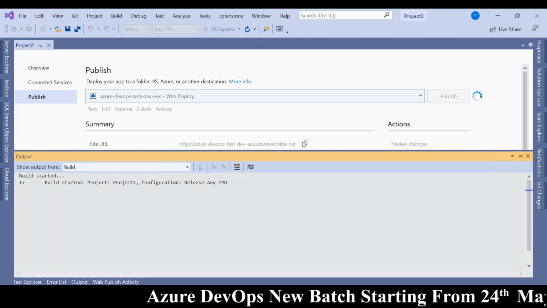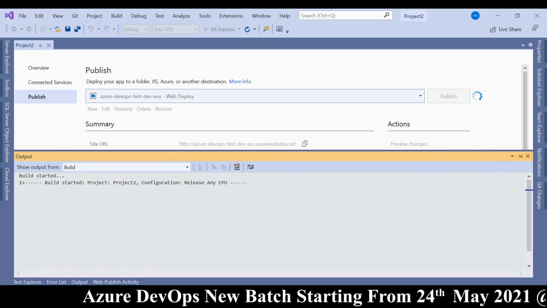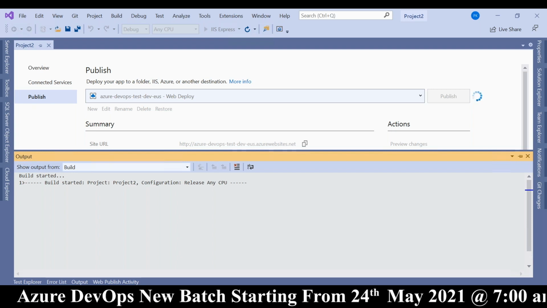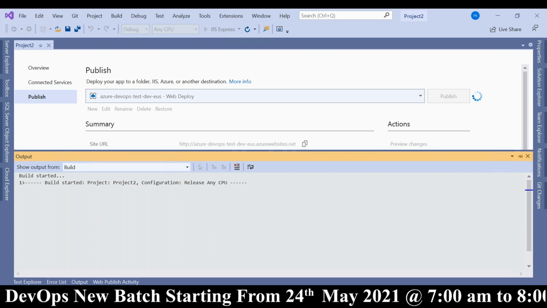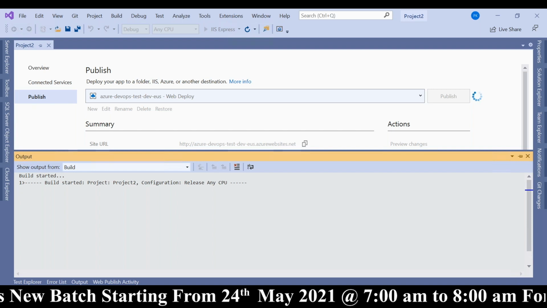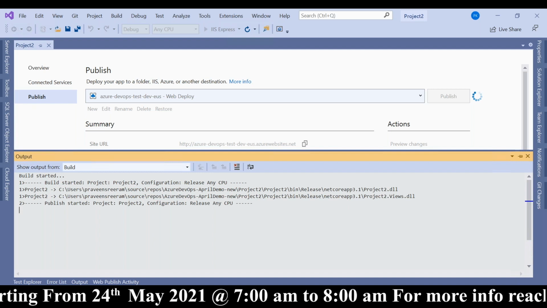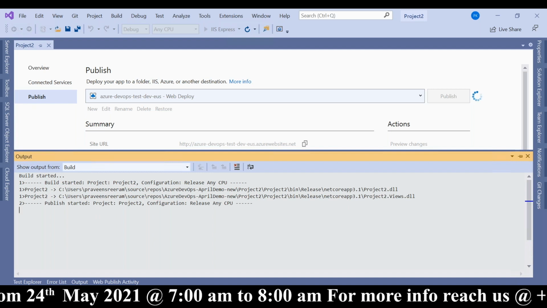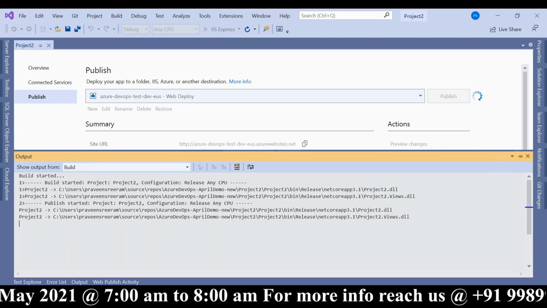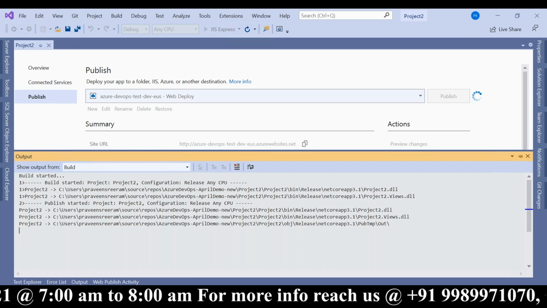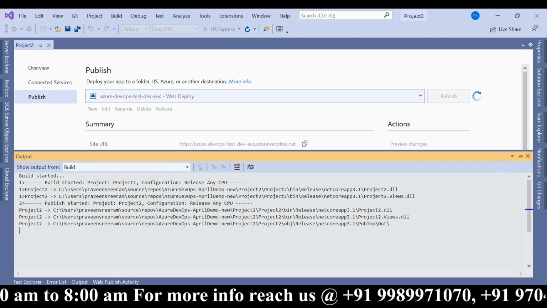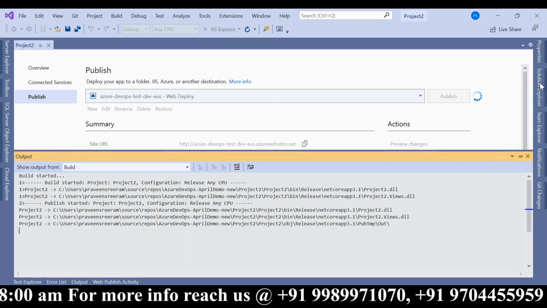Now it is going to create a package. Then once the package is ready, it's going to create folders. It's going to upload all the files, all the executables into our app service. It's just started. It creates all the folders now. Everything will be published.